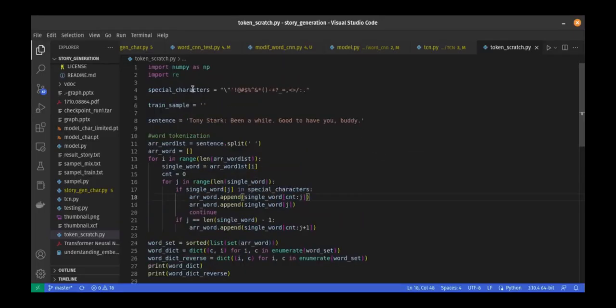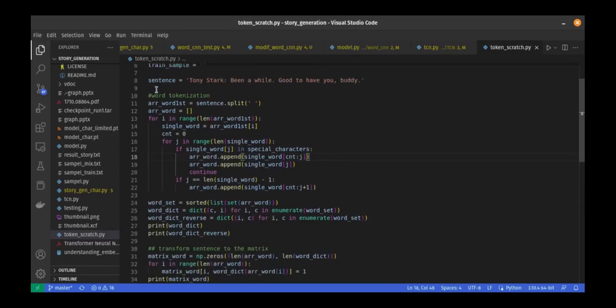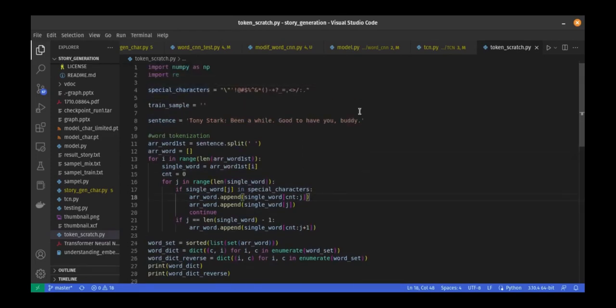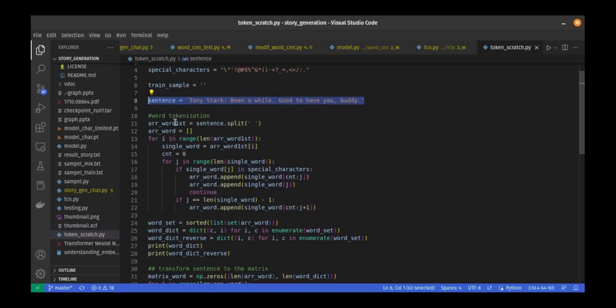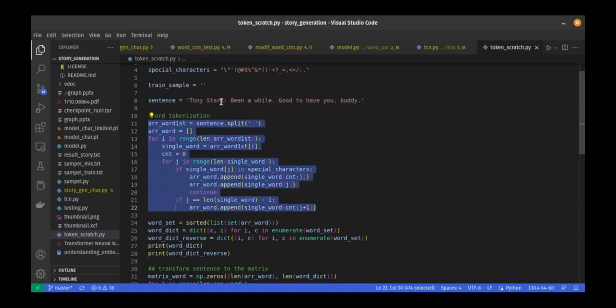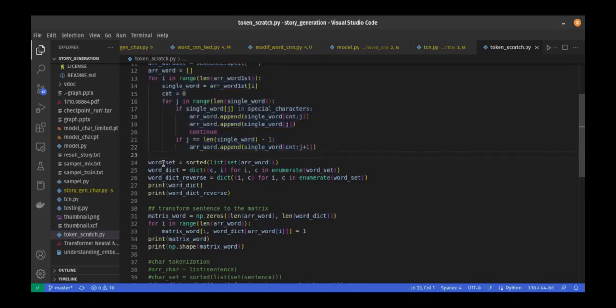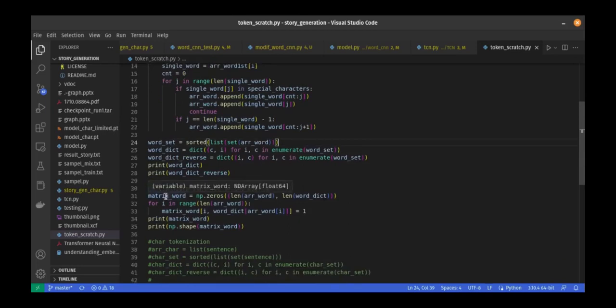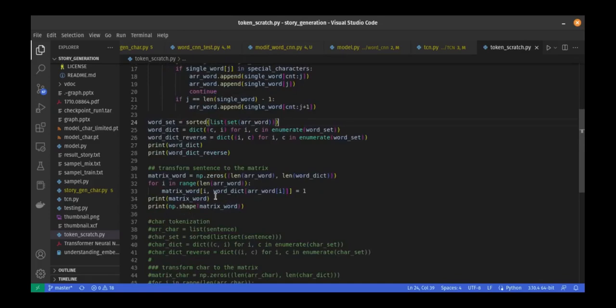So here I have already built a script to do this tokenization, and as you can see, this is the sentence that I already mentioned. Then here I split this sentence into words, and after that we build a dictionary like this, and then after that we build a matrix, and yeah, that's the process.